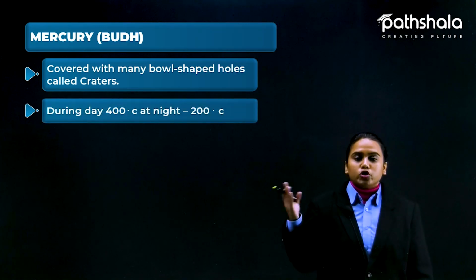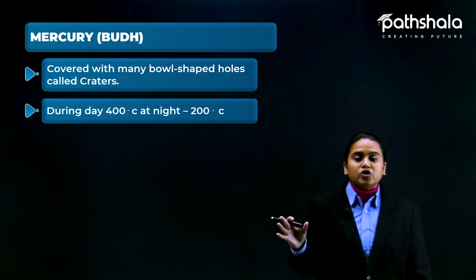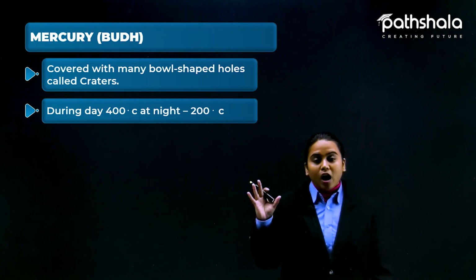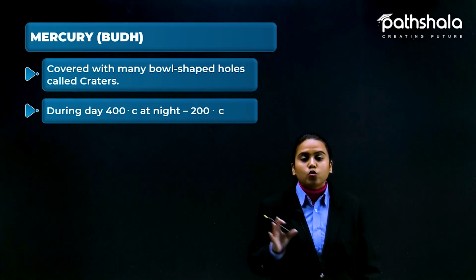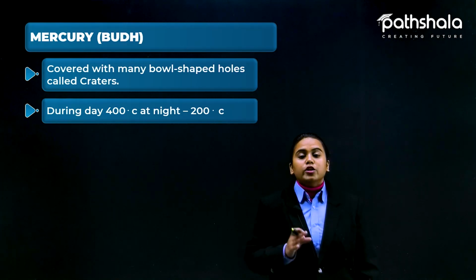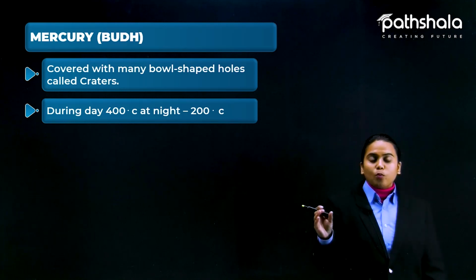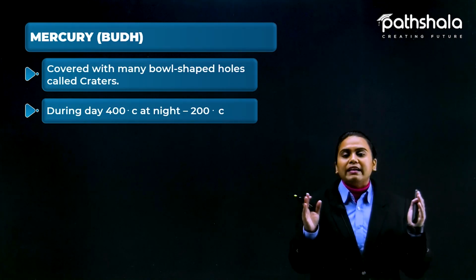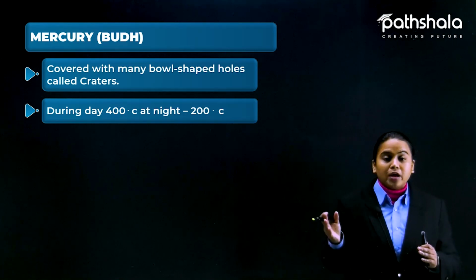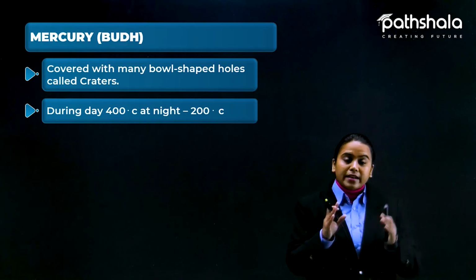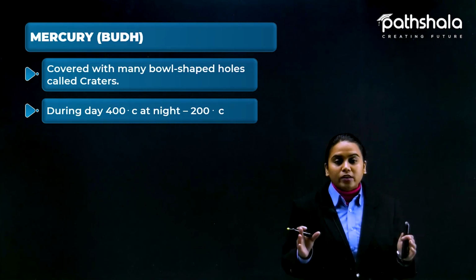Okay, so during the day the temperature at Mercury is 400 degrees centigrade and at night it's minus 200 degrees Celsius. Okay, so what leads Mercury to have such big variations, like daytime 400 and night time minus 200? That is too big a range, right?